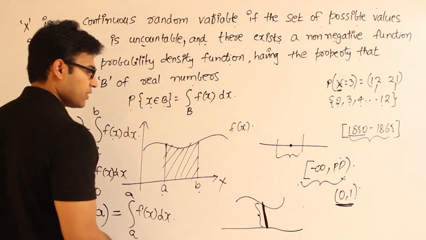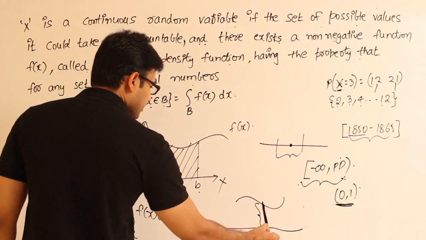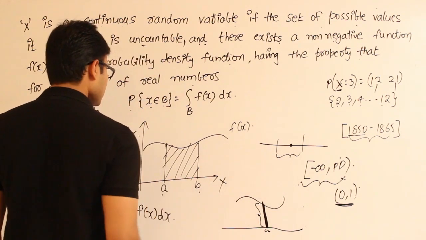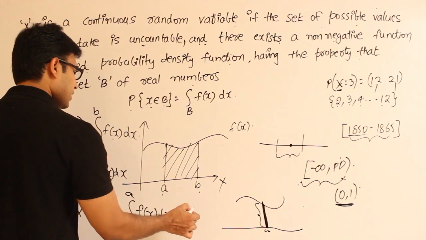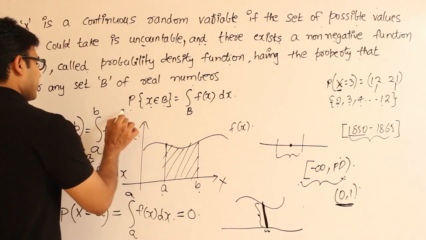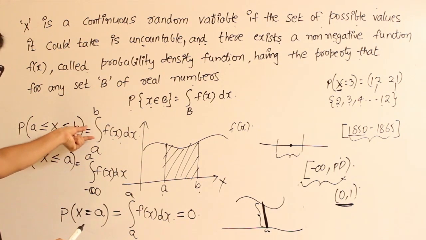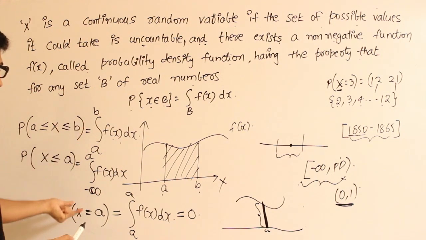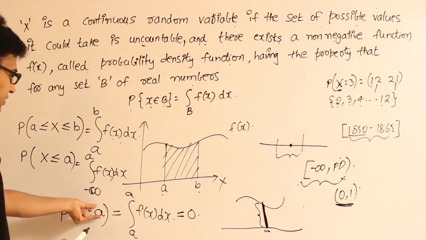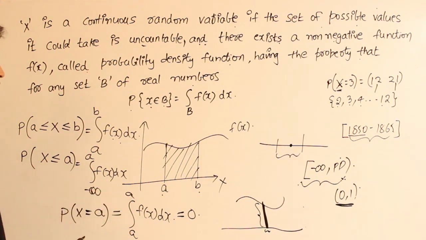It is nothing but f of a, but if you see the breadth, it is nothing but 0. Therefore area is 0. So what does it mean? Using this formula, generally the formula which we use for any continuous random variable, if you try to find out the probability that a random variable is going to take exactly a particular point, it is always going to be 0.